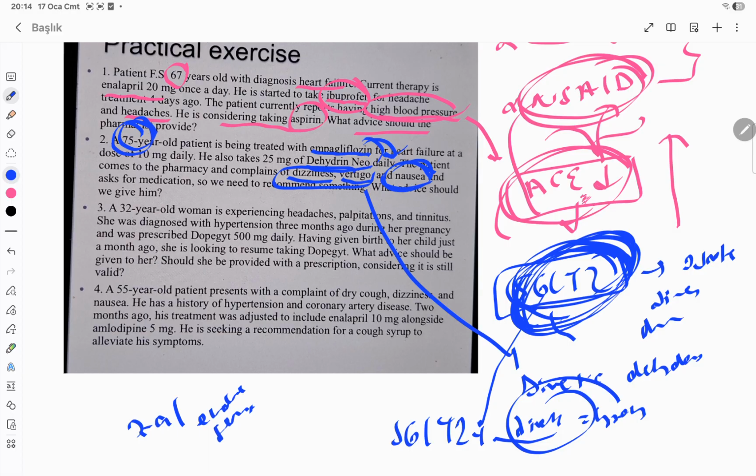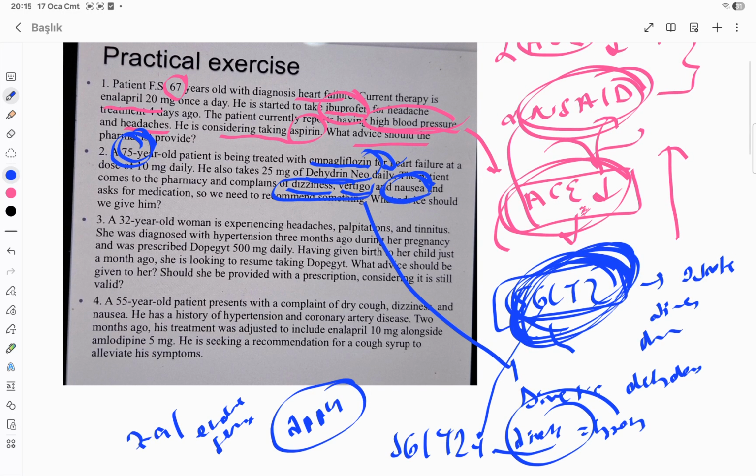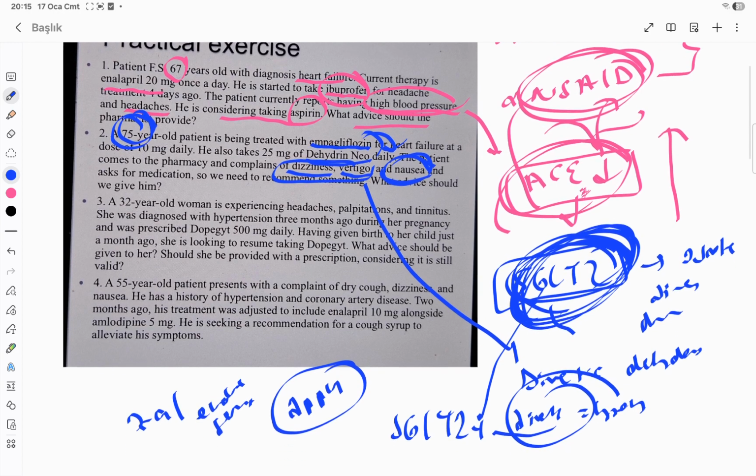What should we recommend? So I would recommend changing the empagliflozin. We can use a DPP4 inhibitor because this is not osmotic related. That's why we can use DPP4.